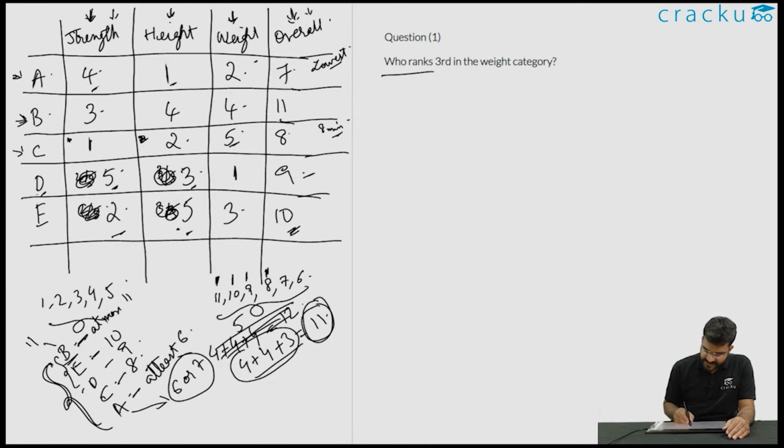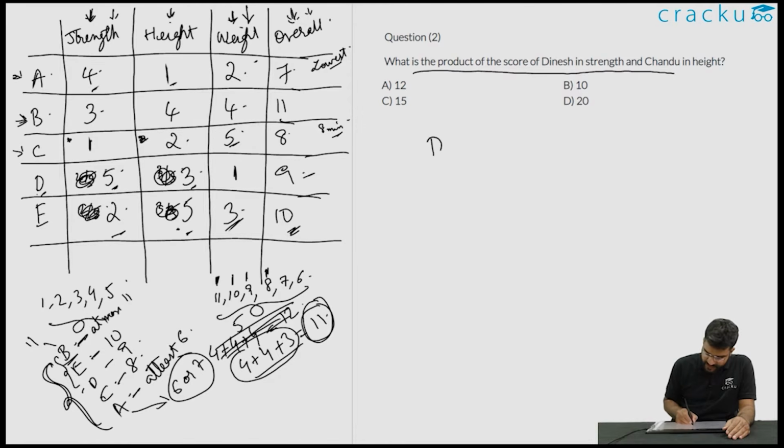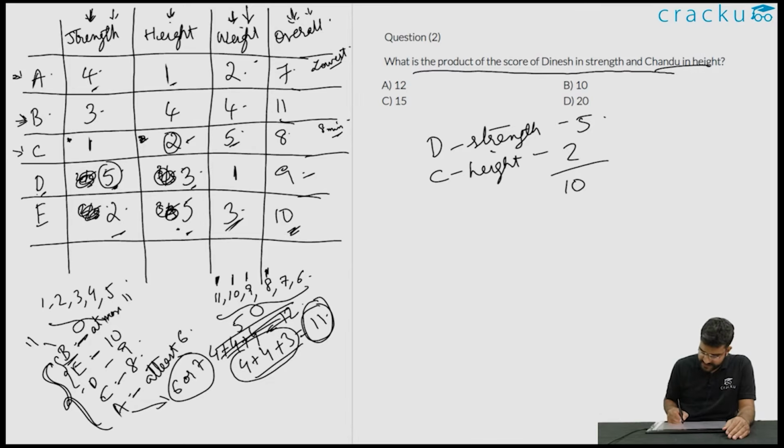The first question is, who ranks third in the weight category? In the weight category, the person who scored 3 is Ehsan. So the answer is Ehsan. What is the product of the score of Dinesh in strength? The score of Dinesh in strength is equal to 5. And Chandu in height is 2. So the product will be 5 into 2, that is 10.